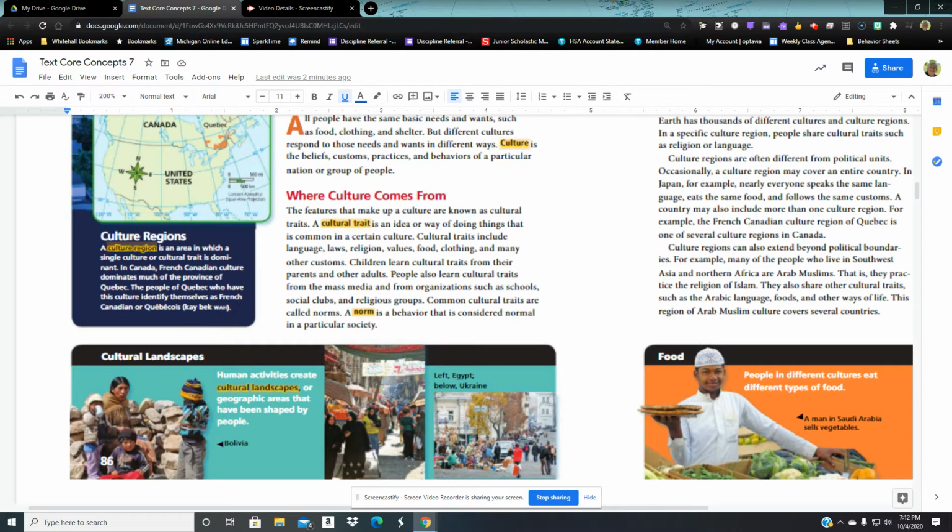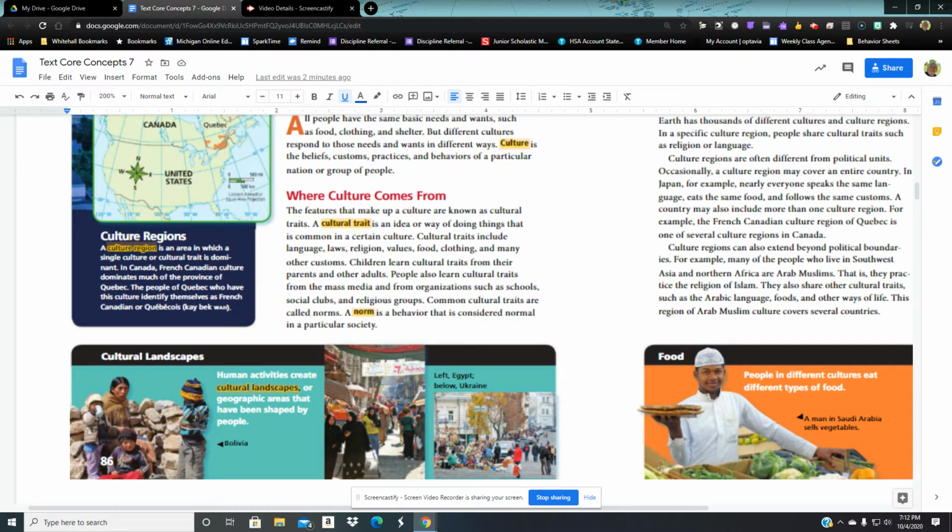So to understand, there are culture regions within a country. A culture region is an area in which a single culture or cultural trait is dominant. You can tell when you travel to that area. In Canada, the French Canadian culture dominates much of the province of Quebec. So Quebec is a culture region, a French culture region.